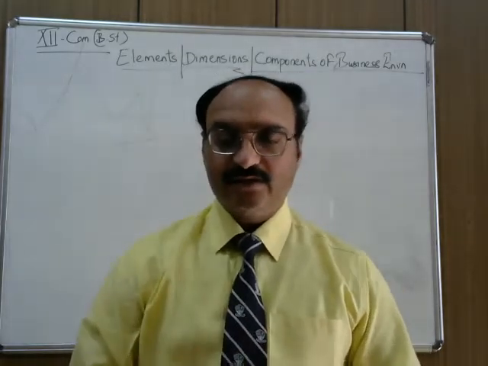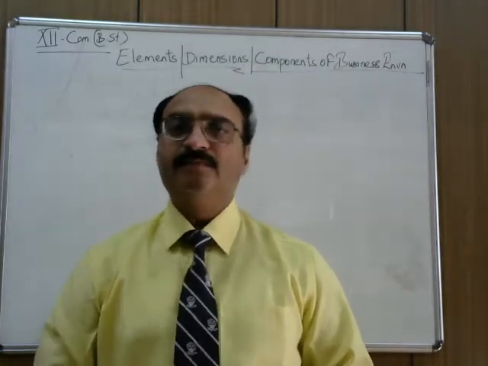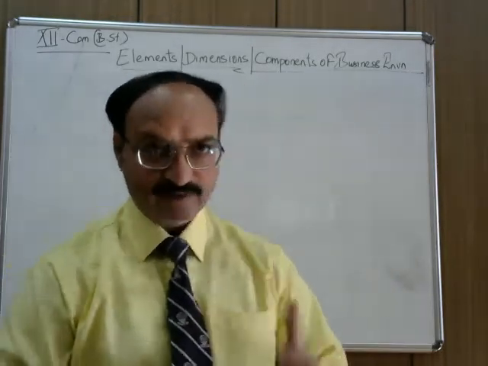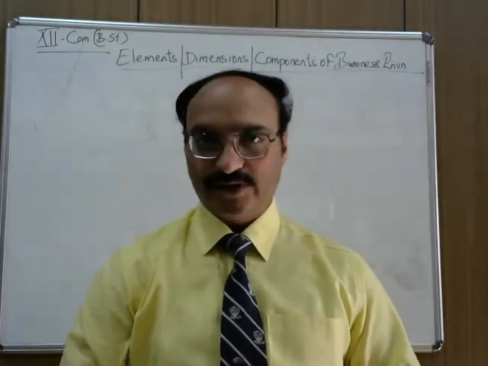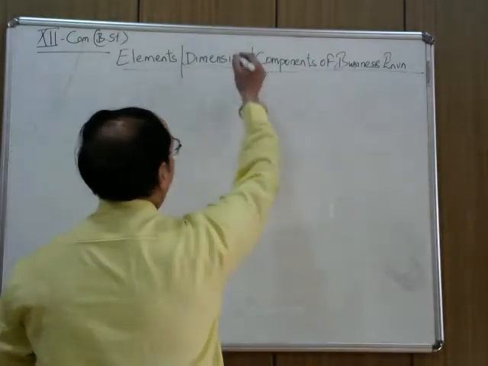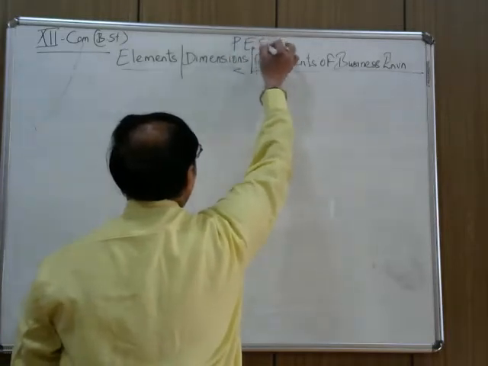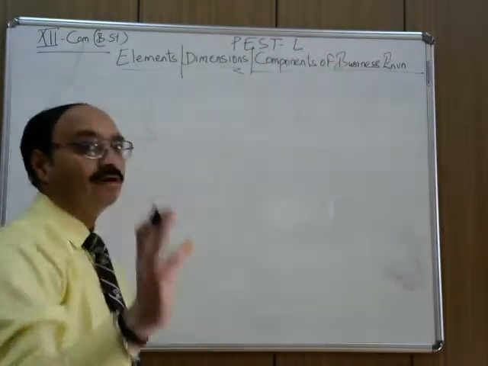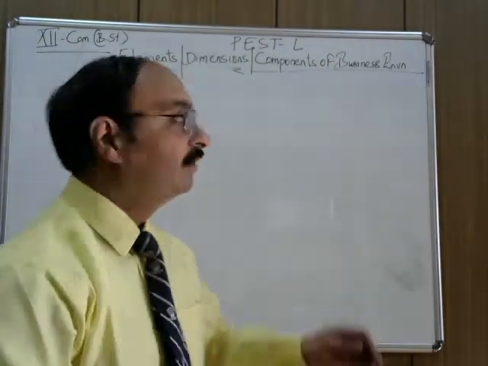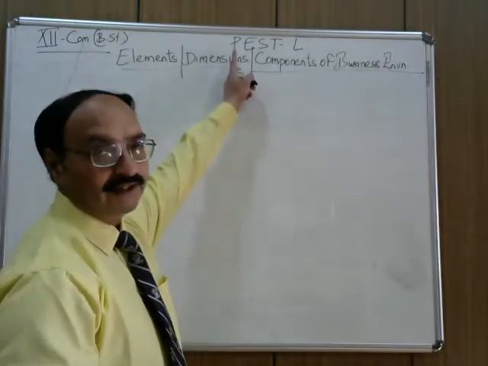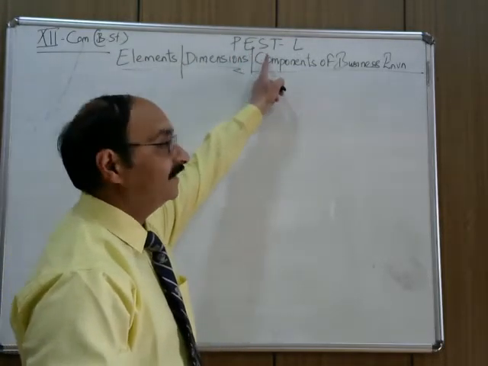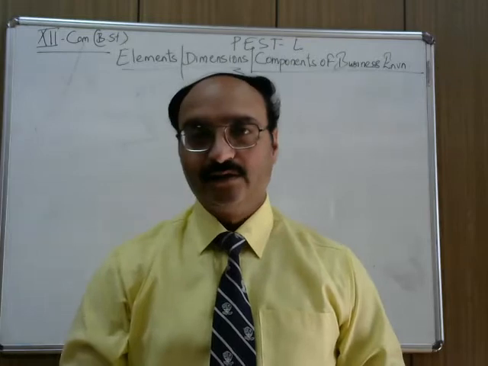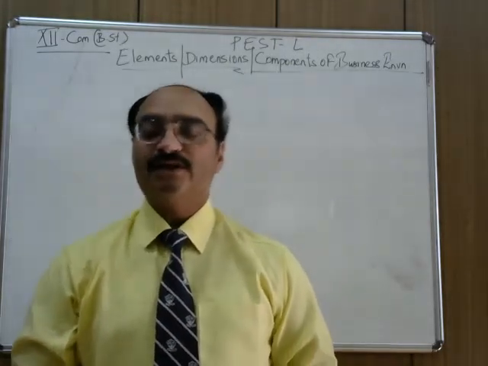We had discussed this in a very summarized form in the introduction part of the lesson, that there are five dimensions of business environment. They are P, E, S, T and L. PESTL is the short form so that you can remember. P is for political, E economic, S social, T technological and L is legal environment. So we'll discuss all these points one by one.